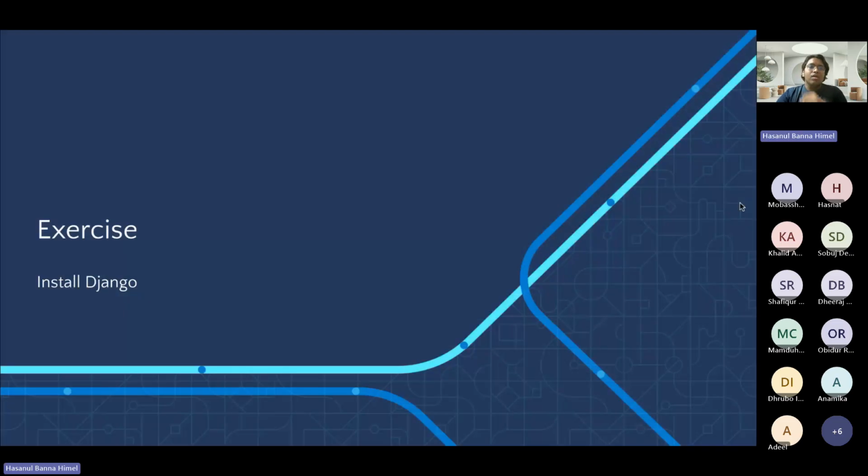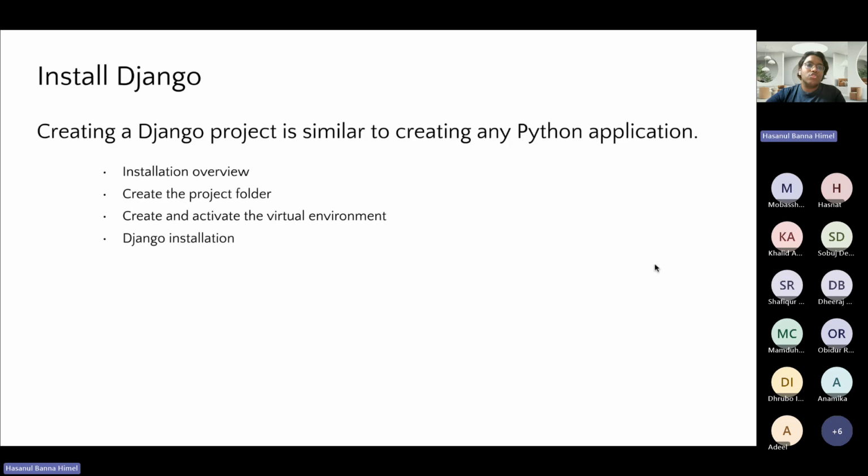Now we will walk through an exercise where we will install Django. To install Django, we will be creating a Python application where we will see an installation overview. We will create the project folder, create and activate the virtual environment, and then do the Django installation.